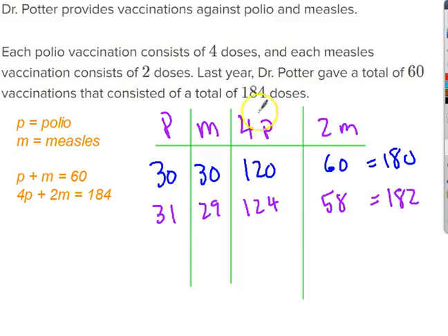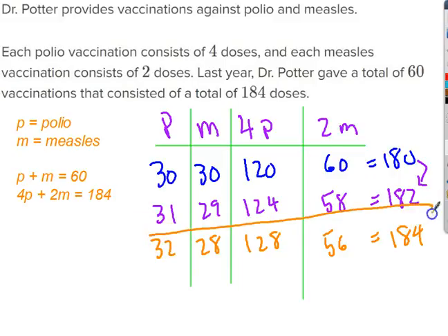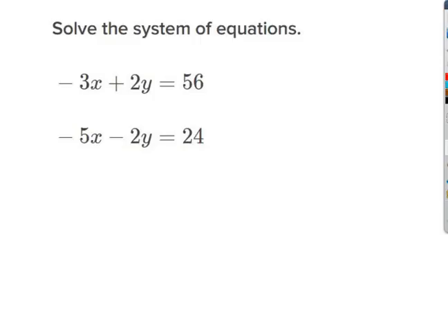Every time I increase this by 1, I get 2 extra doses, 2 going this way, because the difference between these two is 2. So I need to go 1 more. 32 doses of polio and 28 of measles gives me 128 doses of polio and 56 for measles, which is a total of 184. So there's my answer right there. The solution is 32 vaccinations of polio and 28 vaccinations of measles.